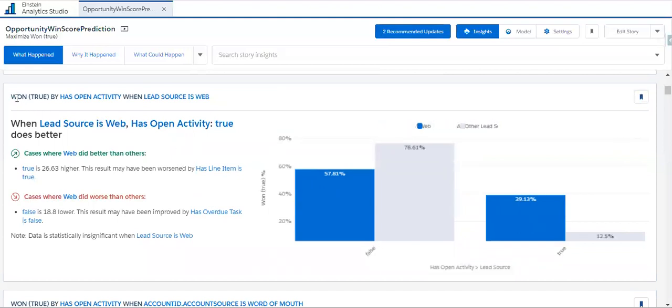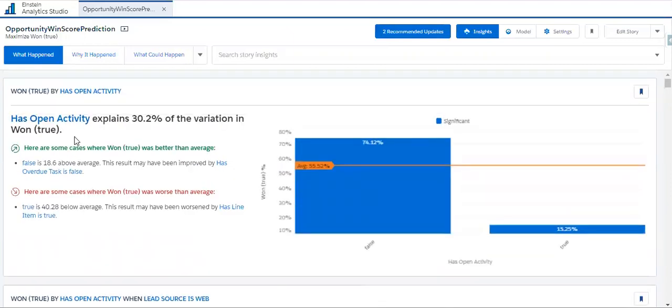Here we can see they are comparing using two variables: one is has open activity, and the other is lead source is web. This is called second order analysis. We are predicting the outcome variable based on two explanatory variables, which is why it is called second order analysis. They say when lead source is web and has open activity is true, it does better.